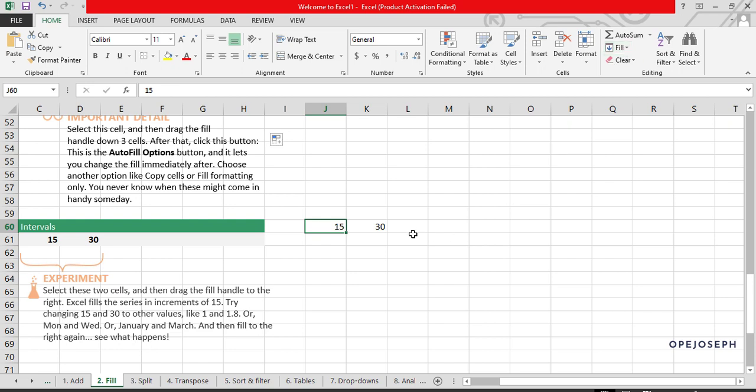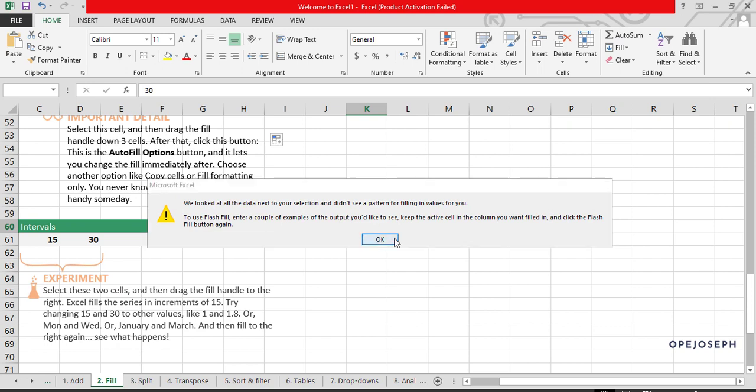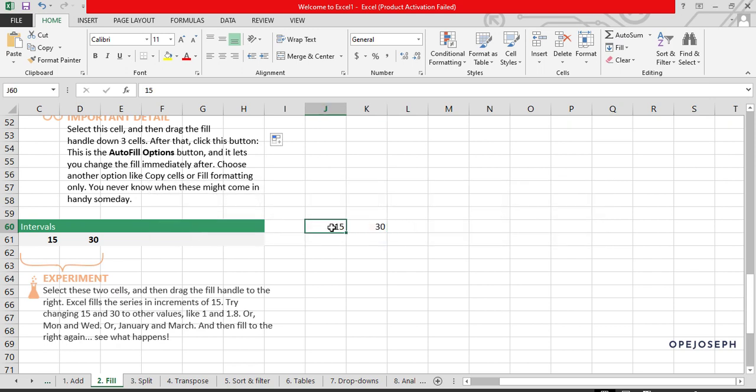If you want to use the filling here, you select both cells, come to fill, select. It's giving me an error there, but this is what I'm going to do now. I click on this, then take my cursor below the way we have been filling before, and you drag across.